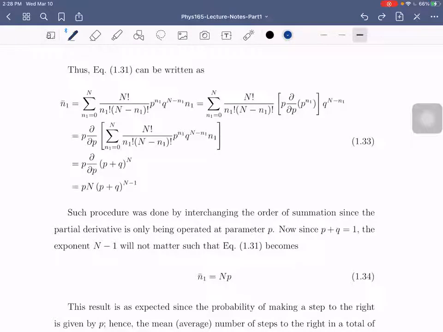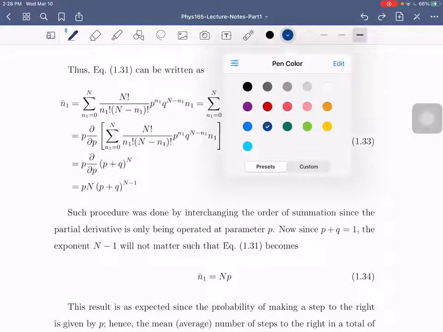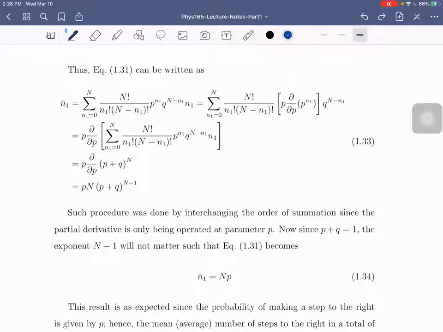So dahil nga we are diniderivative natin siya with respect to P, pwede natin i-derivative yung buong summation. Okay? So, ngayon, kung makikita nyo, itong expression na ito is just equal to derivative of P plus Q raised to N. Okay?